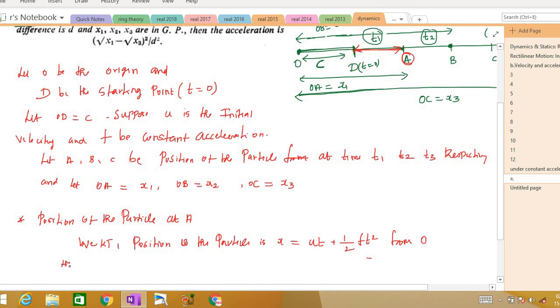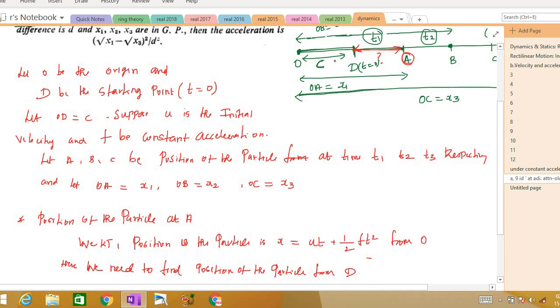Here we need to find the position of the particle from D. So you can see this OA. If I want to find DA, from OA, if I subtract OD, I will get DA, right?